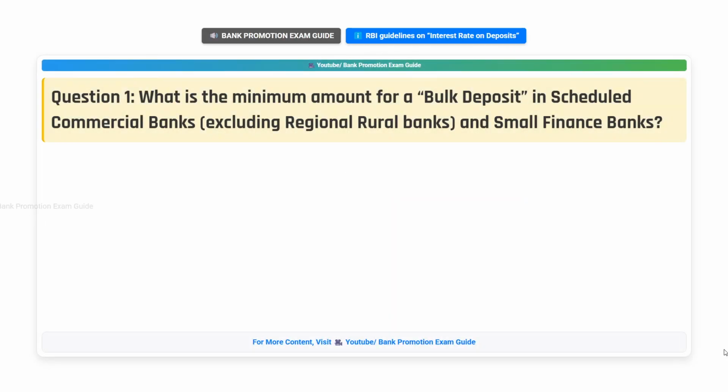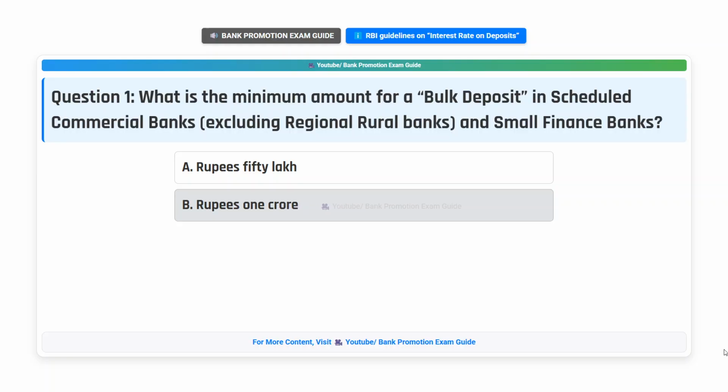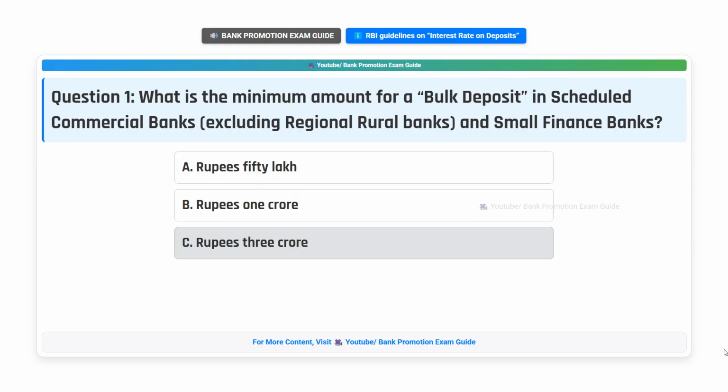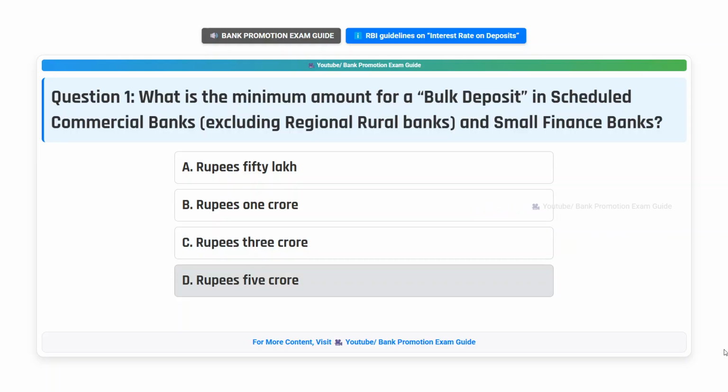Question 1. What is the minimum amount for a bulk deposit in scheduled commercial banks, excluding regional rural banks and small finance banks? Option A, Rupees 50 lakh. Option B, Rupees 1 crore. Option C, Rupees 3 crore. Option D, Rupees 5 crore. Think the answer.